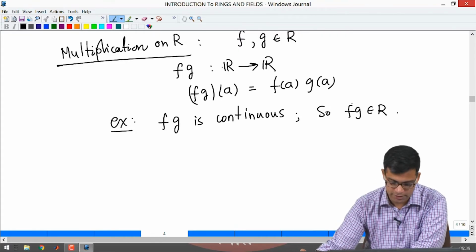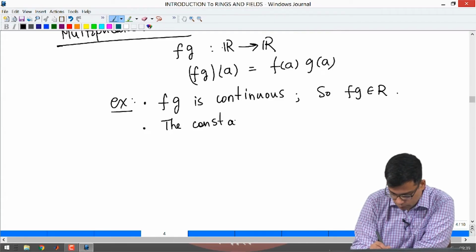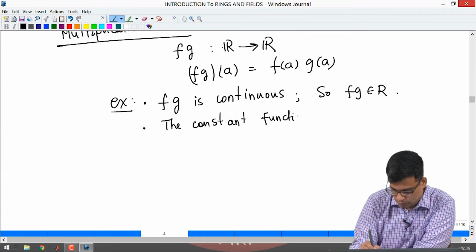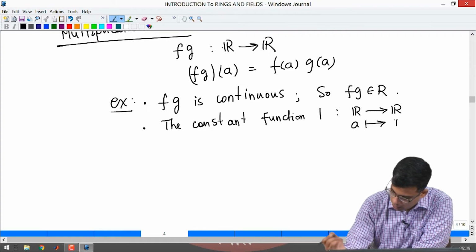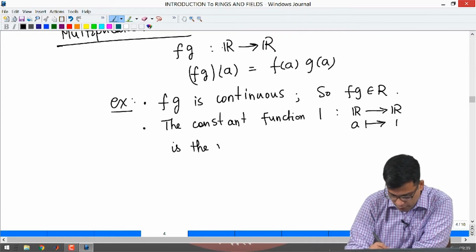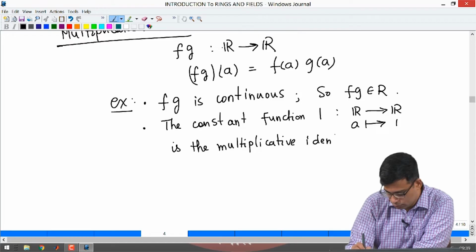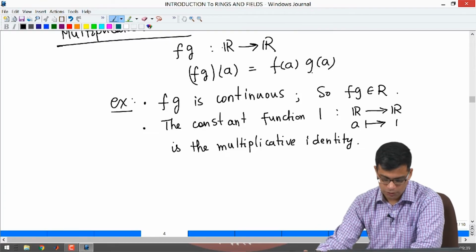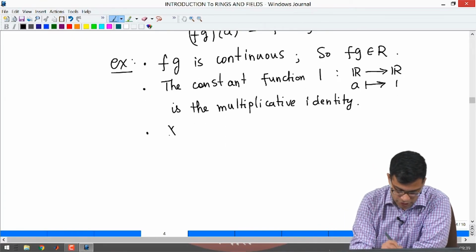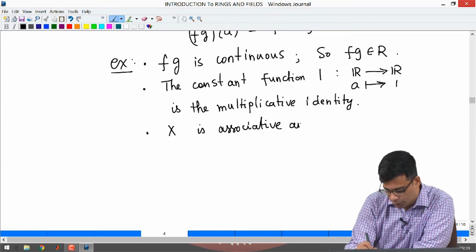So, there is an operation, and one can check that the constant function one, which sends every real number to 1, is the multiplicative identity. Okay, because f times the constant function is simply f. So, it is the multiplicative identity, and we can check quickly that multiplication is associative and commutative.